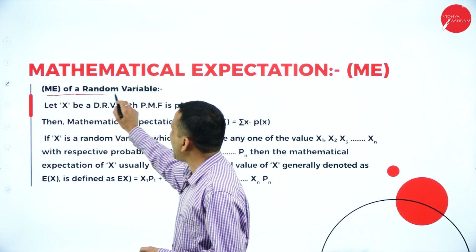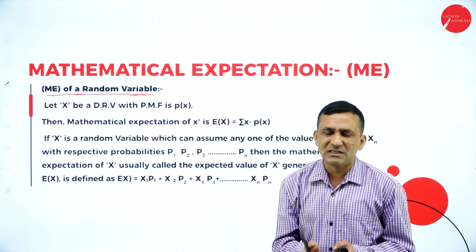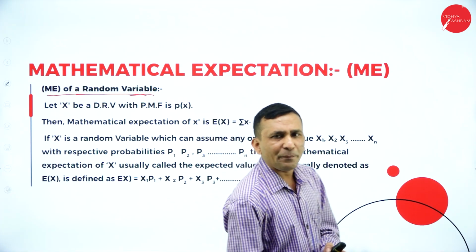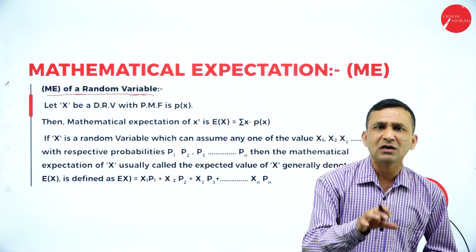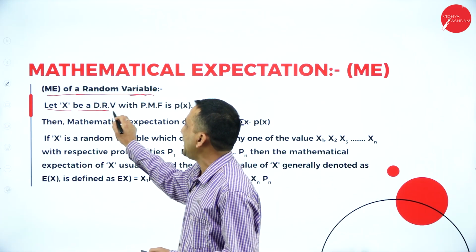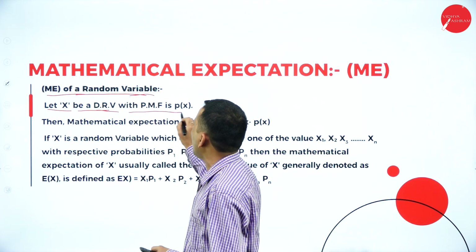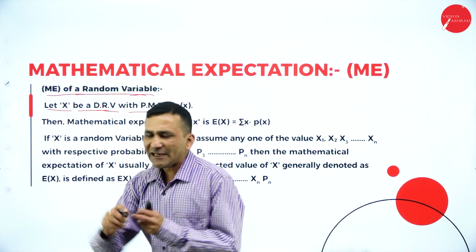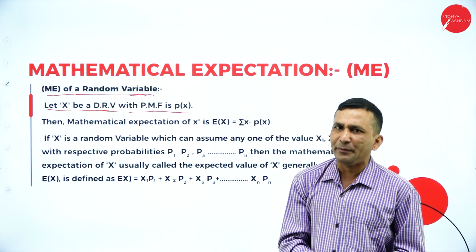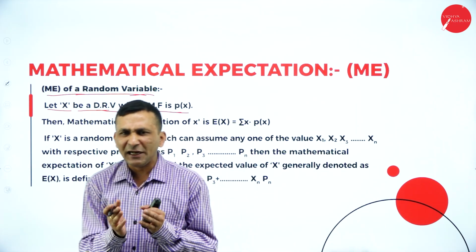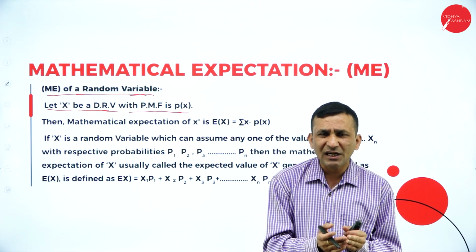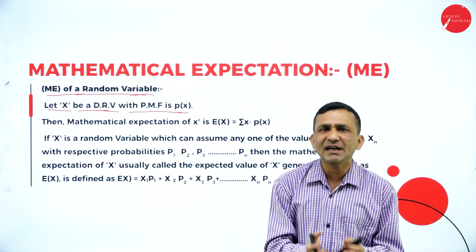Mathematical expectation of the random variable. Random variable means when the data set, when any experiment keeps on going, we pick the number of outcomes from the total outcomes. So here, let x be a discrete random variable with probability mass function of x. The experiment may be dice related, coin related or playing cards, whatever it may be. So identifying the experiment is very important. There are two probability data sets we get clarity on: one is discrete and the other continuous series.